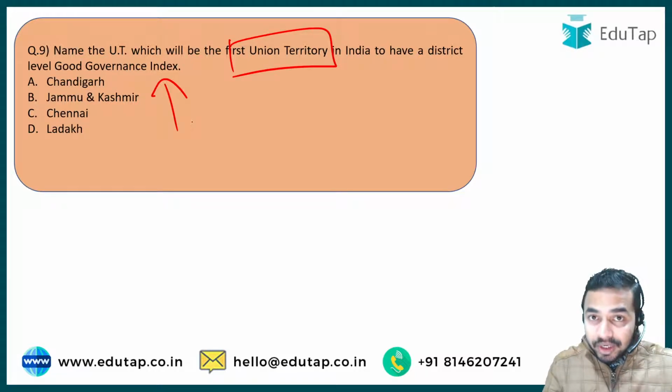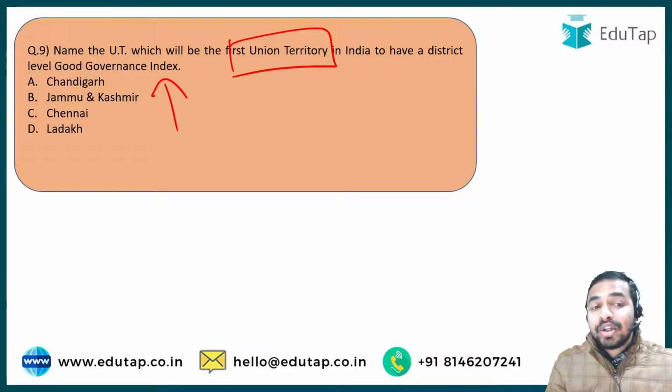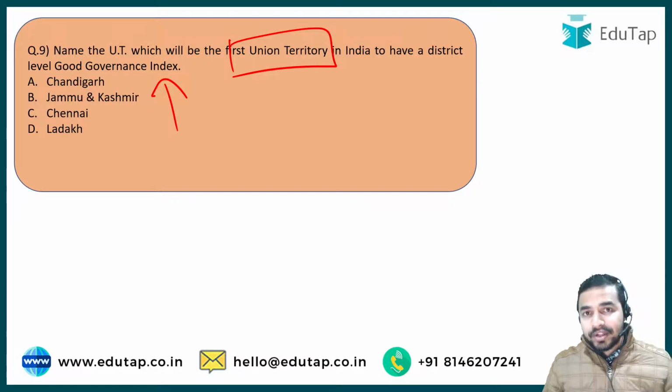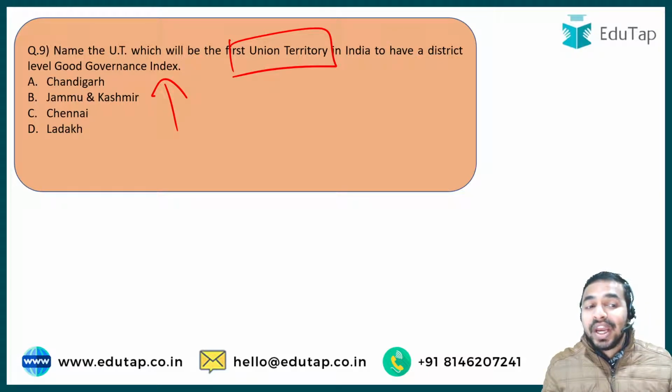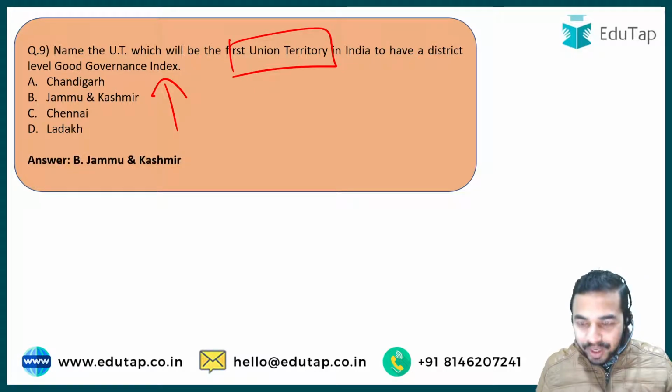Recently it was announced that this particular union territory will become the very first union territory in India to have a district level good governance index, which will be on the same lines as the good governance index. Here you are just required to identify the name of the union territory which is going to be the first UT. Whether it is Chandigarh, Jammu and Kashmir, Chennai or Ladakh. My dear learners, the right answer to this question is option B, that is Jammu and Kashmir.